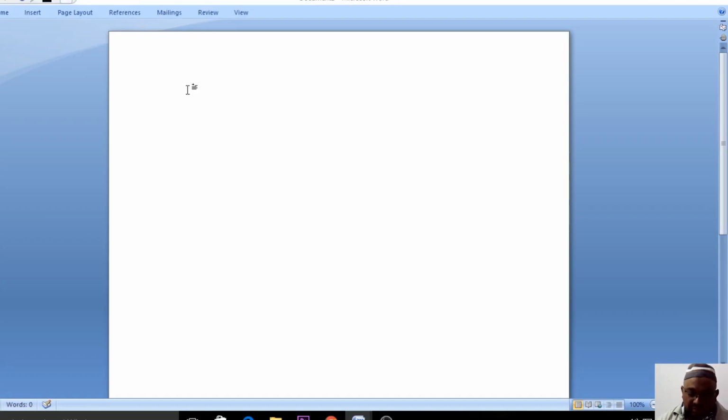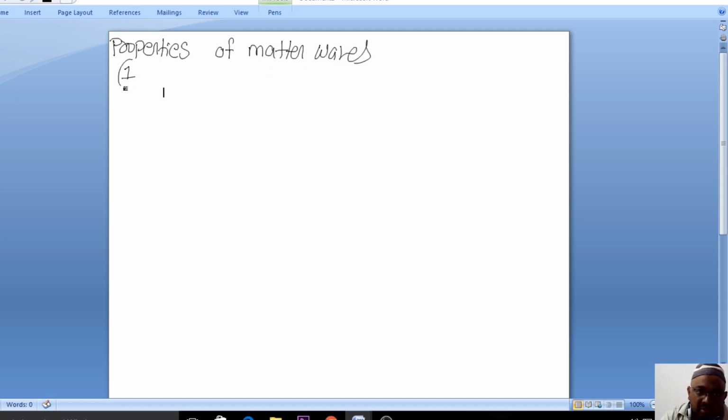Now we'll deal with the properties first. In the examination they will ask you to write some properties of matter waves. So what is the first property of matter waves?